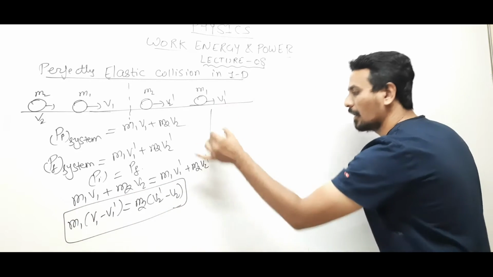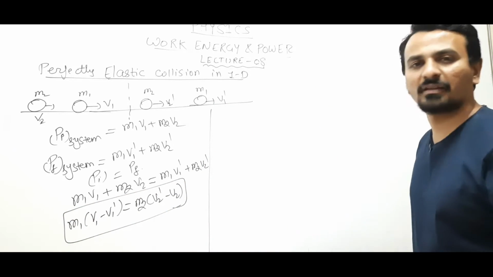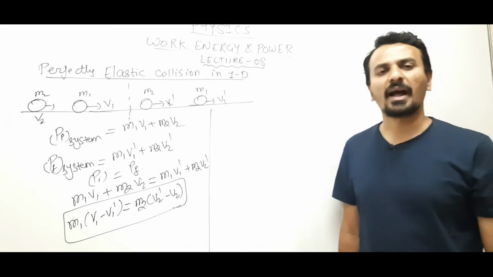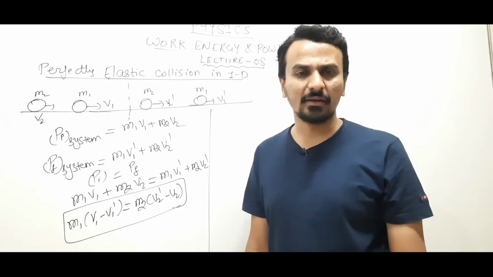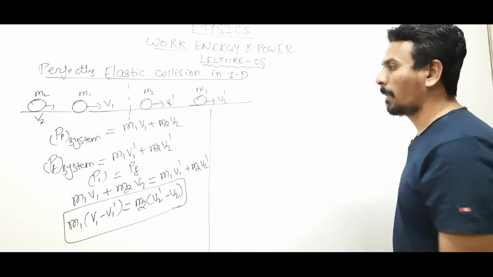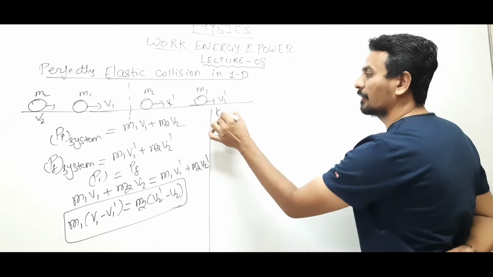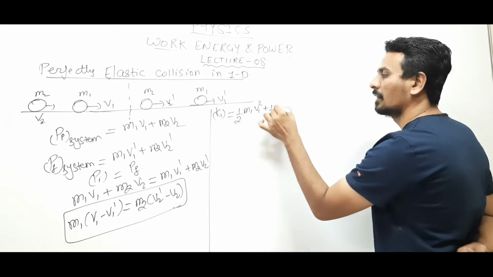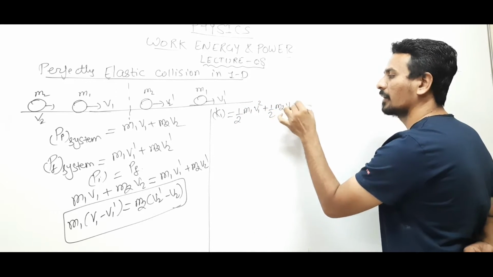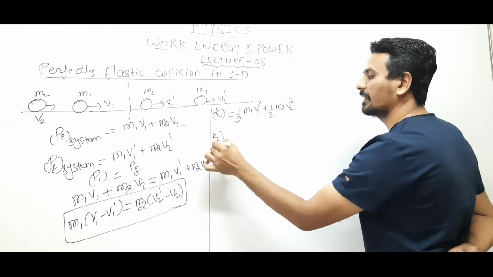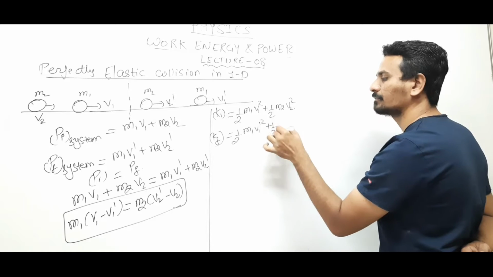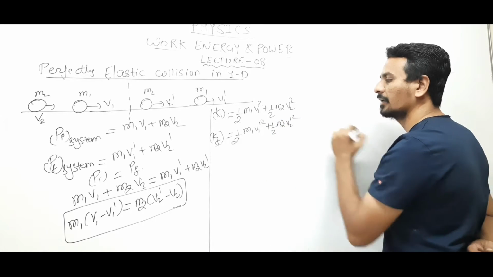Clear? Fine. Now, what we saw in the previous video is that if the collision is elastic, then both kinetic energy as well as momentum remain conserved. The initial kinetic energy of the system is half m1 v1 square plus half m2 v2 square, and the final kinetic energy is half m1 v1 dash square plus half m2 v2 dash square.